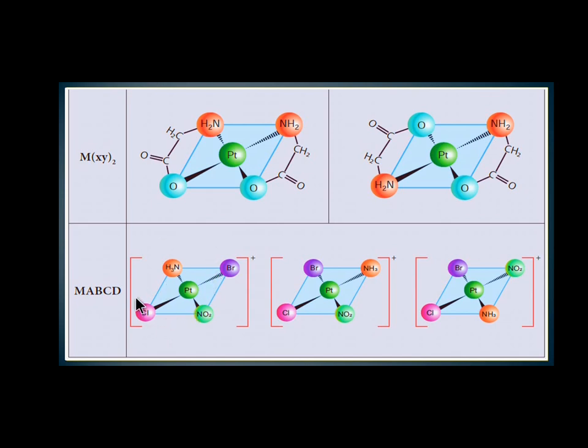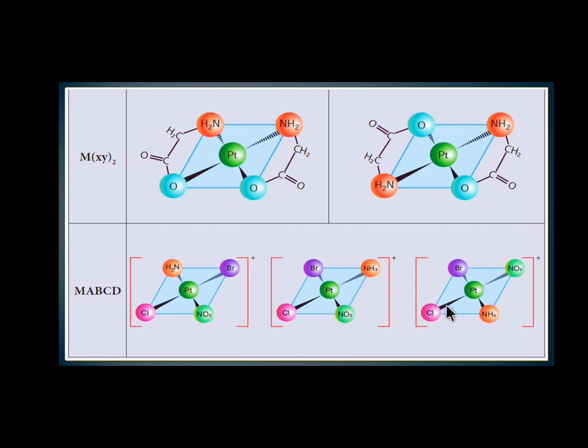So numbering the compound 1, 2, 3, 4. Same group, 1, 2 are same side, 3, 4 are same side. So it is cis. In this structure, first we interchange on this side NH3 and Br. What happens? We have a different isomer. 1, 2 are same side, 3, 4 are same side, so it is also a cis isomer.